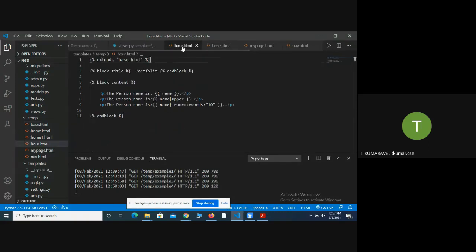Next என்ன இருக்கு பாரு, block content இருக்கு, block content and end block content. இங்க என்ன இருக்கு பாரு, first I will print the name, அடுத்து I will tell what is the meaning of upper. This is called a pipe symbol. இது என்ன meaning அப்படின்னா, this functionality we call it as a filter. Upper in the sense, suppose you are printing the variable values and the values appear in lower case, it is converted to upper case. அடுத்து truncate அப்படிங்கிற ஒரு function use பண்ணி it will truncate the value.